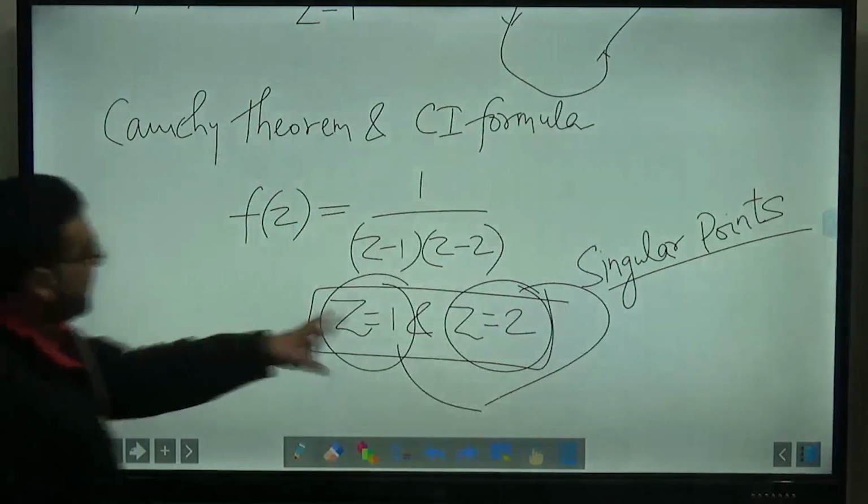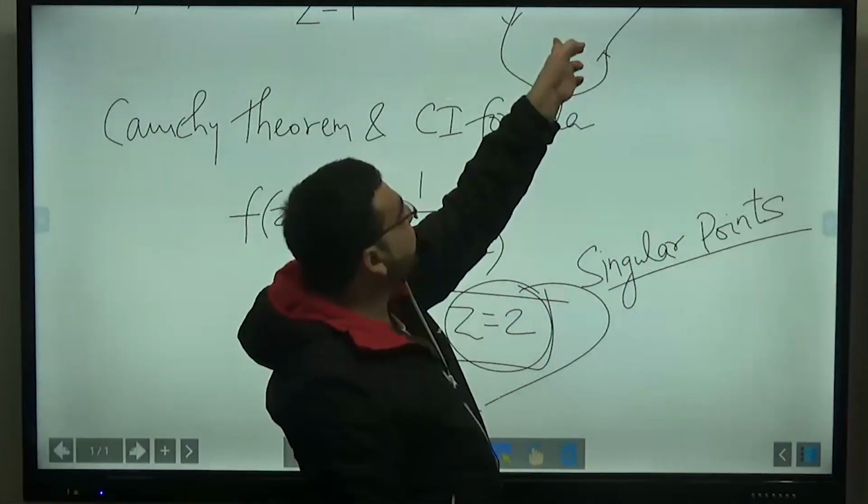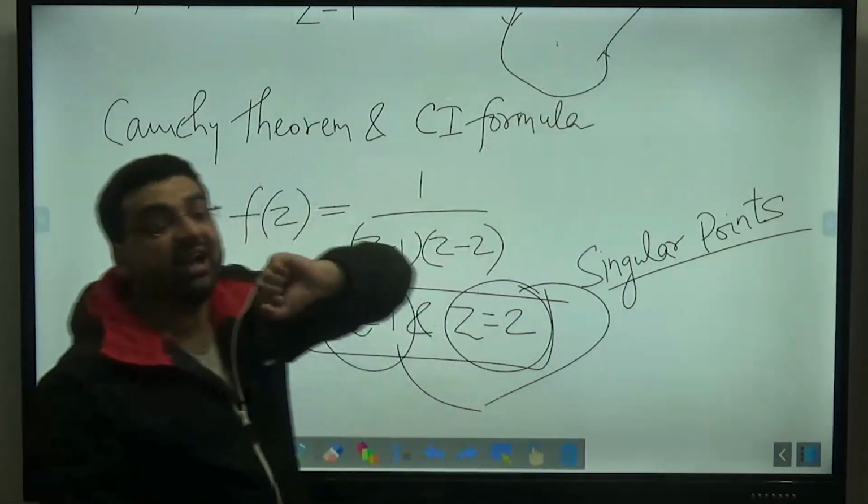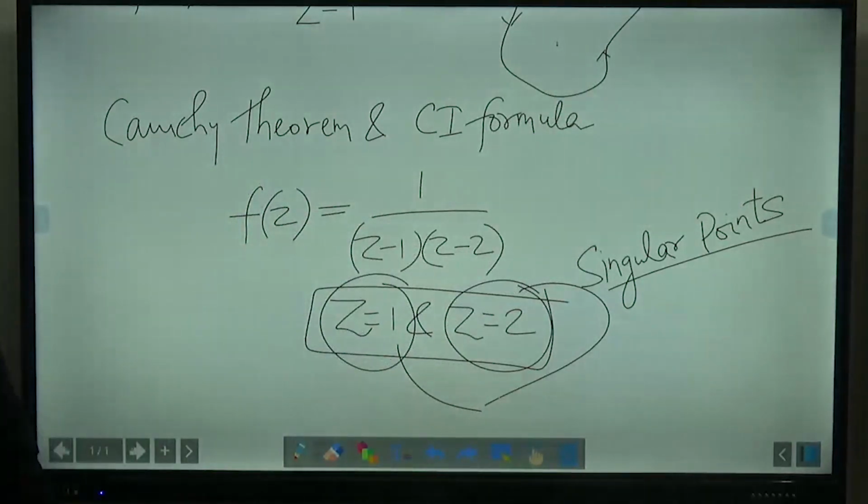Then I will see whether these 2 points are lying inside or whether these 2 points are lying outside. If these 2 points are lying inside and if these 2 points are lying outside, I told you how we have to solve it.